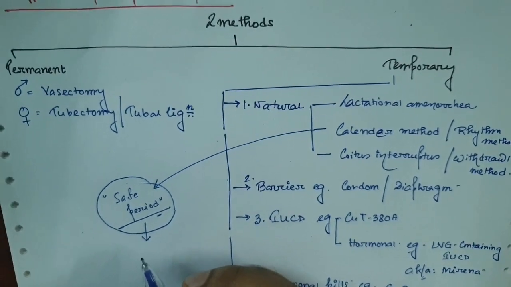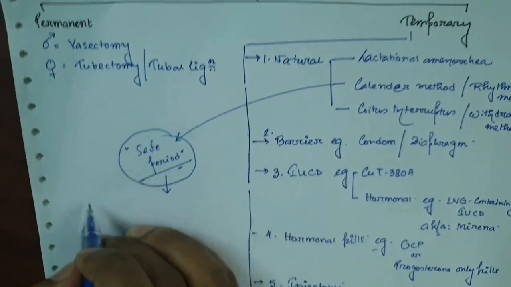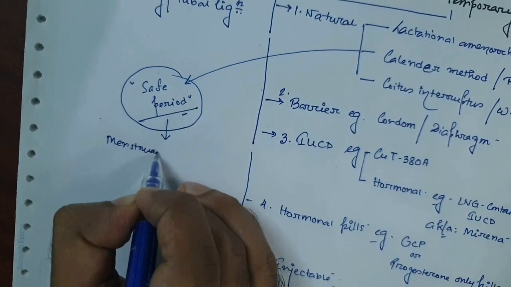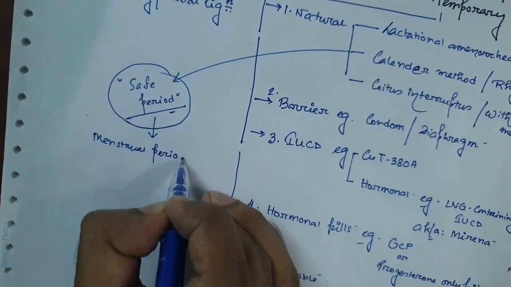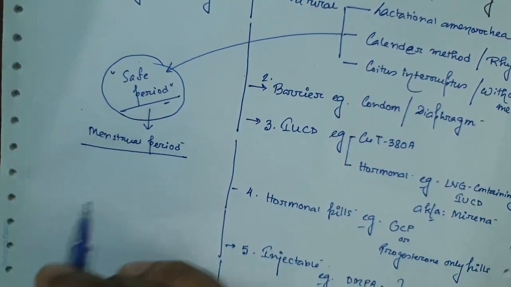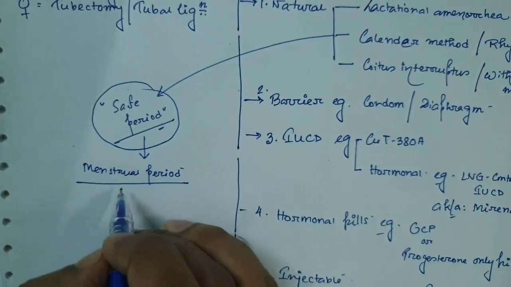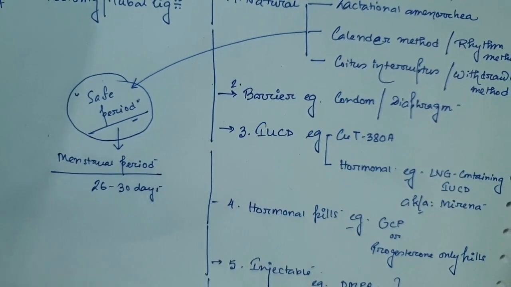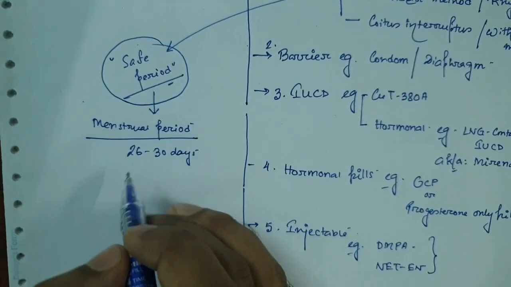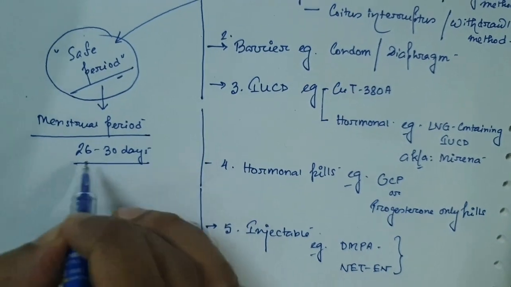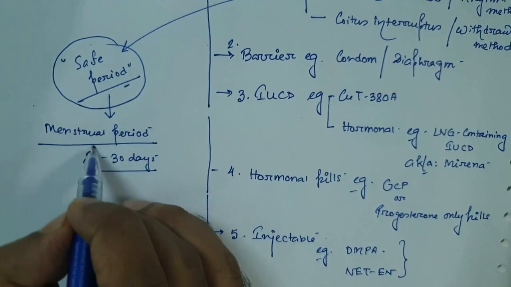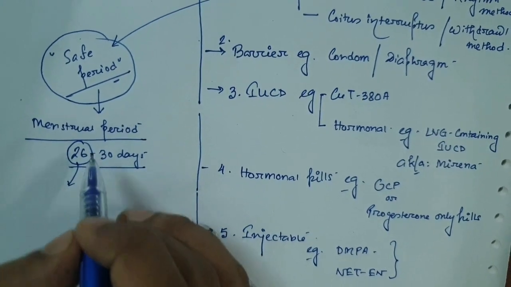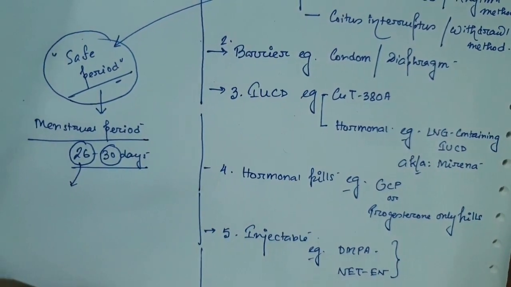In this, the menstrual period is taken. Suppose it is a 26 to 30 day cycle in a female. In this case, we take the shortest cycle first. Here the shortest cycle is 26 days and the longest cycle is 30 days.